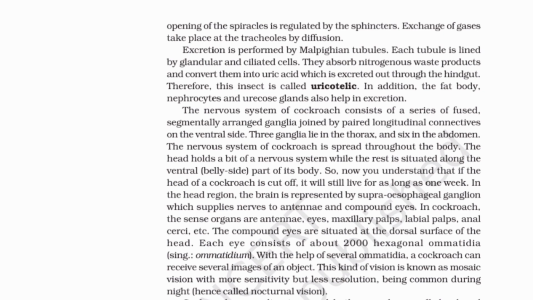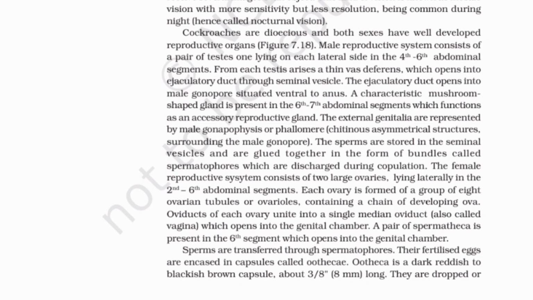In the head region, the brain is represented by supraesophageal ganglion, which supplies nerves to antennae and compound eyes. In cockroach, the sense organs are antennae, eyes, maxillary palps, labial palps, anal cerci, etc. The compound eyes are situated at the dorsal surface of the head. Each eye consists of about 2,000 hexagonal ommatidia, singular ommatidium. With the help of several ommatidia, a cockroach can receive several images of an object. This kind of vision is known as mosaic vision, with more sensitivity but less resolution, being common during night, hence called nocturnal vision.